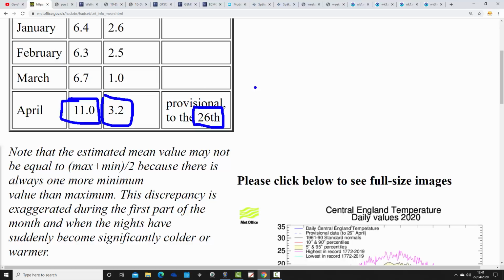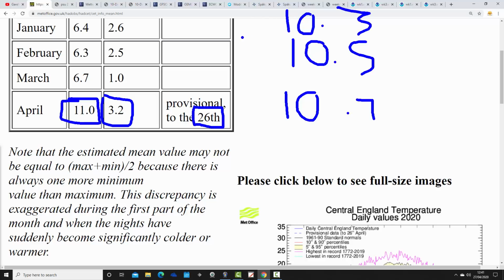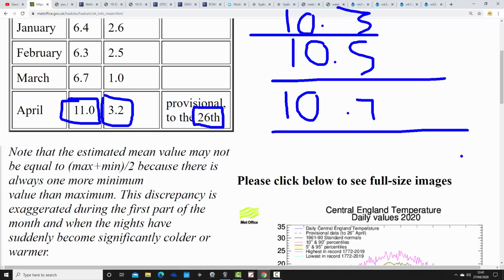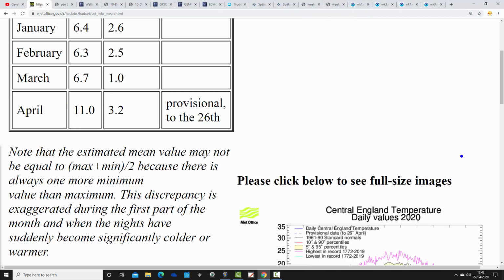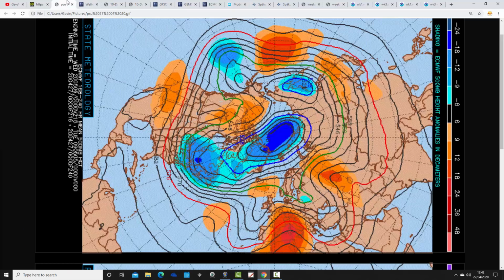So, as I explained, I think it was in Saturday's video, we're probably going to finish up around 10.5 to 10.7, something like that, maybe 10.3. So it'll be in that sort of area. We're going to be in the 10s anyway. We'll be one of the warmest Aprils on record. There's no doubt about that. It's not going to be the warmest. It's not going to be April 2011, which came in at 11.8. There's no chance that we can beat April 2011, so that record still holds. But it's certainly going to be up there with the warmest Aprils that we've had within the CET record. The only question is exactly what the finishing number will be.